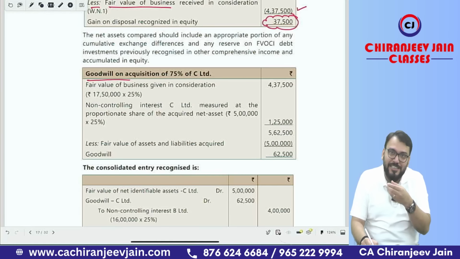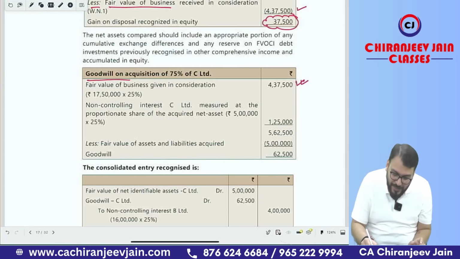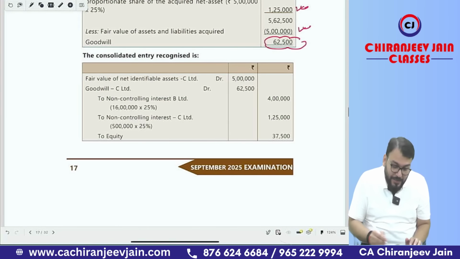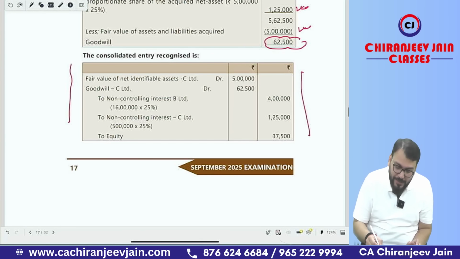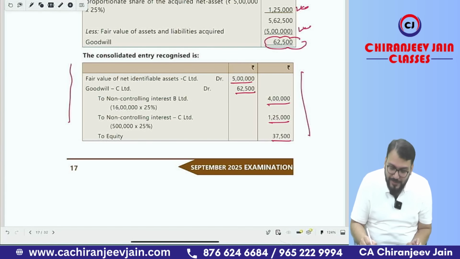They have acquired 75%, but they have actually disposed of 25% of 17 lakh 50,000. So this is 25% of 17 lakh 50,000. Then NCI is 1 lakh 25,000. Then INA is 5 lakh. So this is the goodwill that they have calculated. Then they have given that compound journal entry. You can see INA 5 lakh, goodwill 62,500, NCI in B, NCI in C, and to other equity.